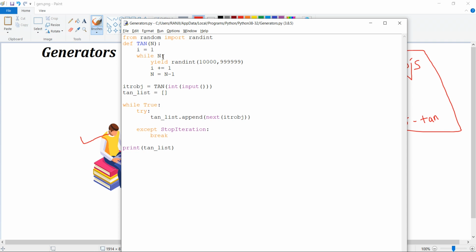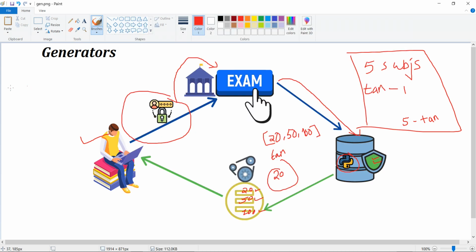Then I put a while loop. First the student will say, for example, I want to generate 20 TAN numbers, so n will take the value 20, or if we wish to create 50 numbers, n will take 50, or 100, then n will take 100. And i is basically for each particular number in that. Say for example, if he has opted for n equal to 50, so I want 50 TAN numbers, it will generate 1, 2, 3, 4, 5 up to 49 and 50. For accessing each of these 50 numbers, I have a counter.